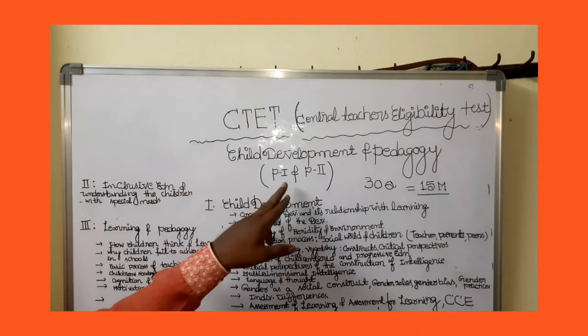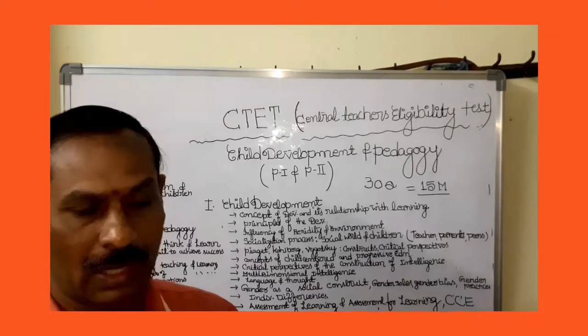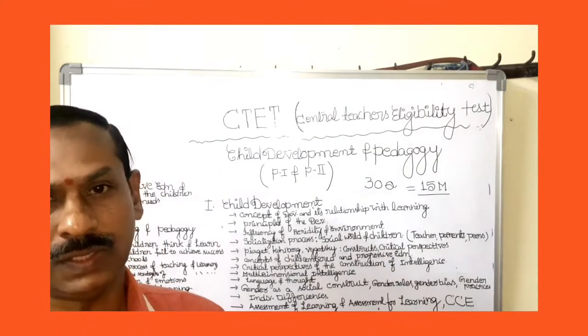This paper, child development and pedagogy, is in CTET paper 1 and paper 2 also. Coming to the syllabus aspects, the first topic is child development, the development of the child.